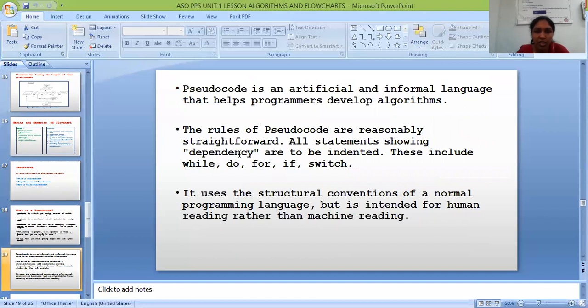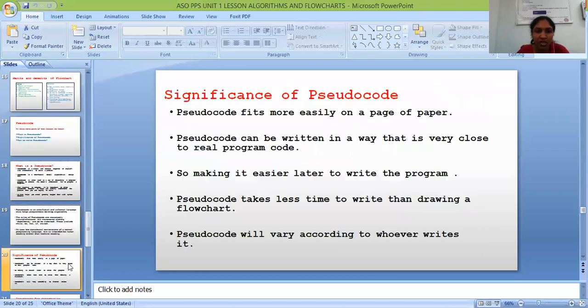Pseudocode is an artificial and informal language that helps programmers develop algorithms. The rules of pseudocode are reasonably straightforward. All statements showing dependency are to be indented. These include while, do, for, if, switch. It uses the structural conventions of a normal programming language, but it is indented for human reading rather than machine reading. What is the significance of a pseudocode?